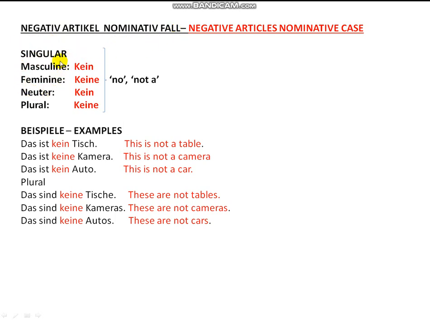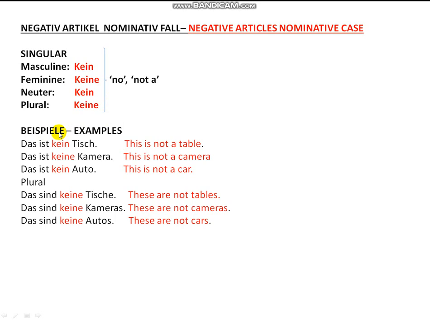So we start off with the singular. Remember, German nouns have gender. They can either be masculine, feminine, or neuter. The masculine negative article is kein. The feminine negative article is keine. The neuter is like masculine, kein. And the plural resembles the feminine one, keine. All these negative articles, kein, keine, correspond to the English no or not a. These are normally used when you want to negate a noun.